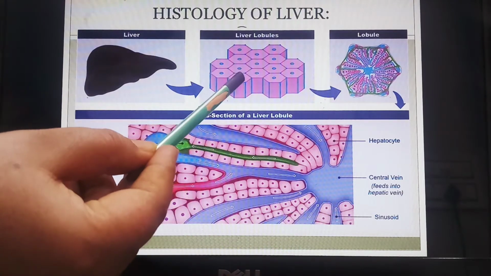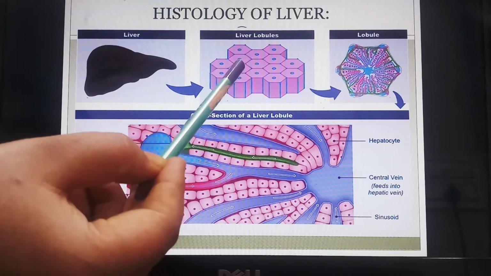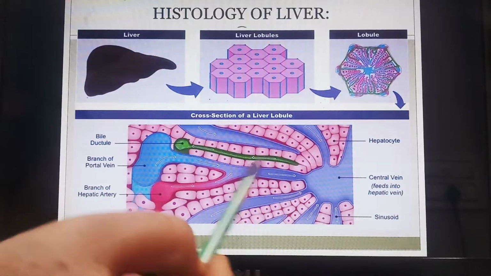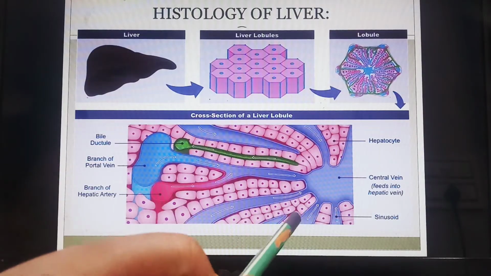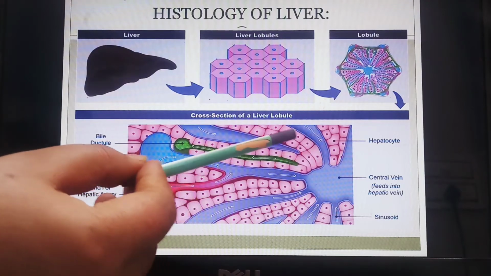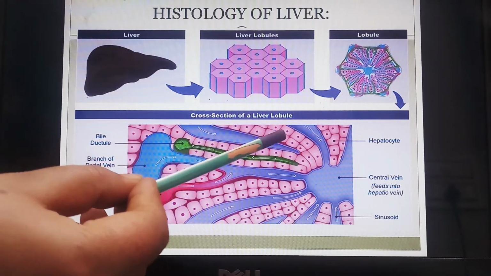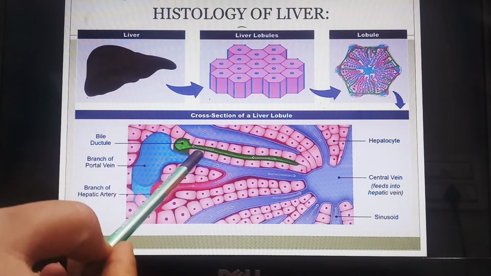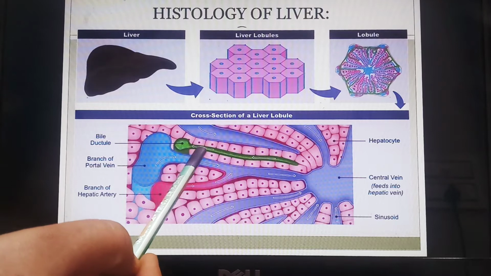You can see the central vein in the center here, and similarly here also, and the complete network of blood vessels is there. In addition, the hepatocytes, or liver cells, secrete the bile juices. You can see this green colored structure, which is basically the bile ductule.